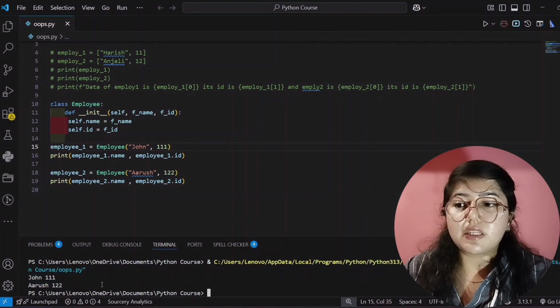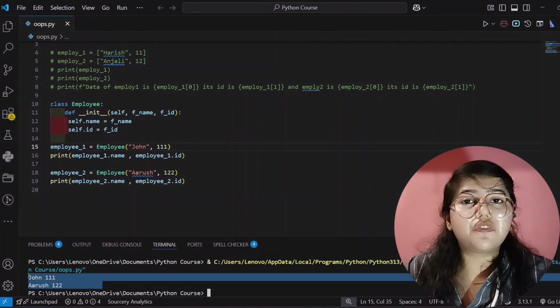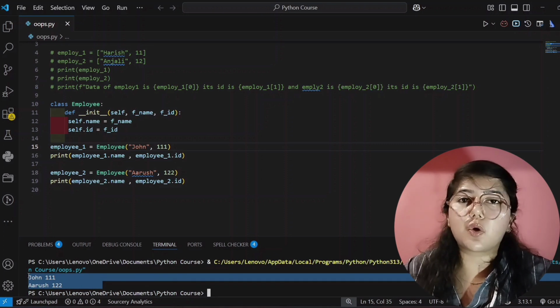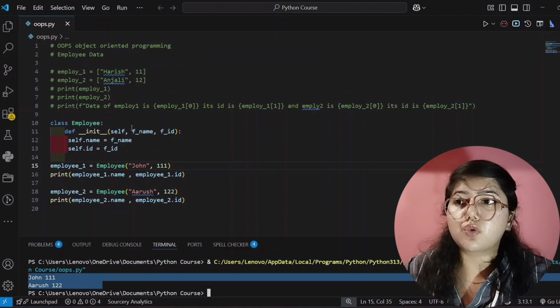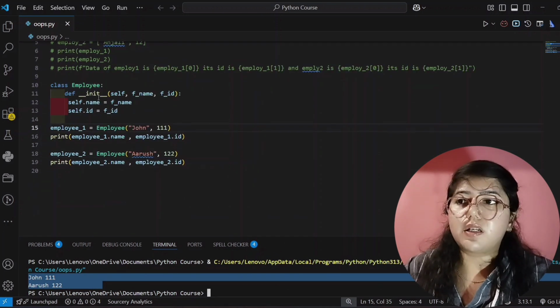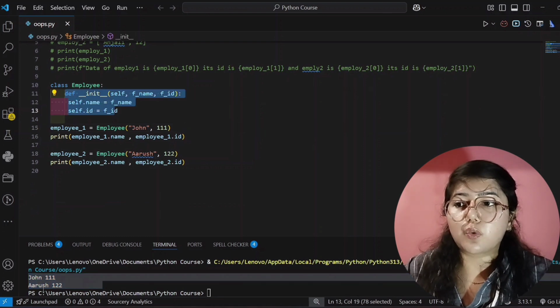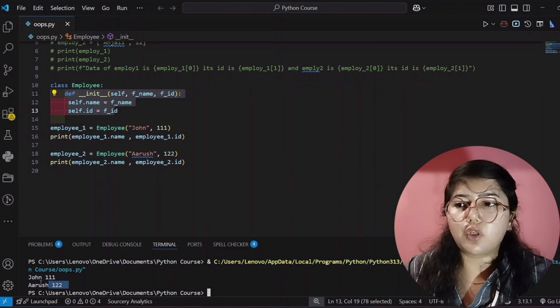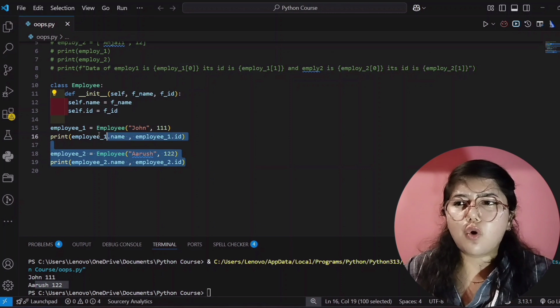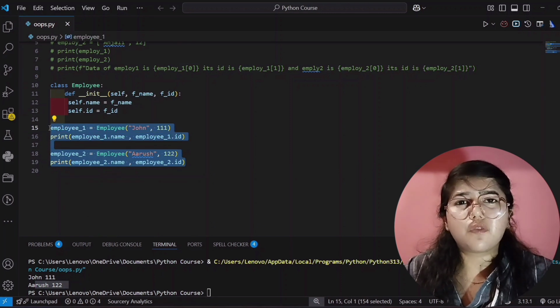So see here, we are using the init method, and it is showing different output. Previously it was showing the same output, right? But when we use this init, it shows different output for John and also for Arush. I am only creating 2 objects. You can create multiple objects for practice.